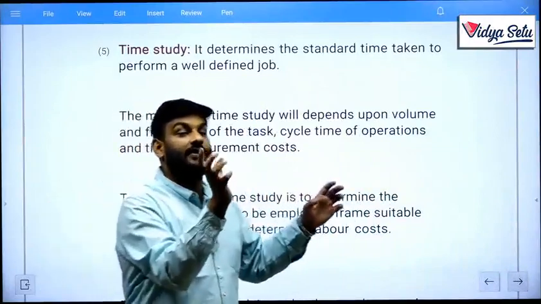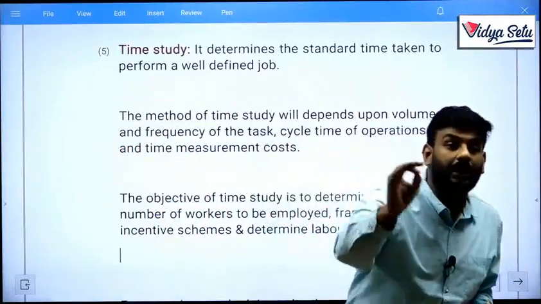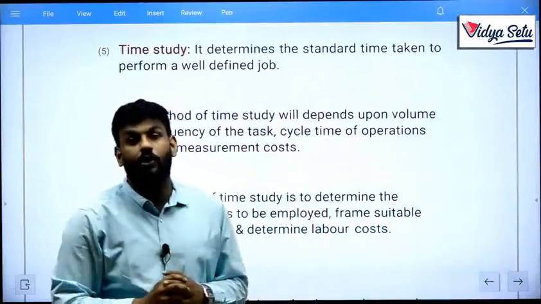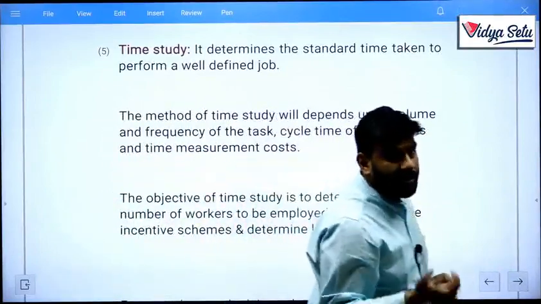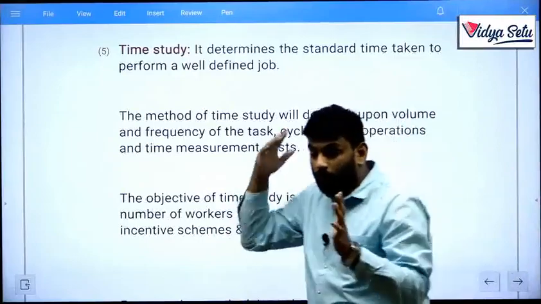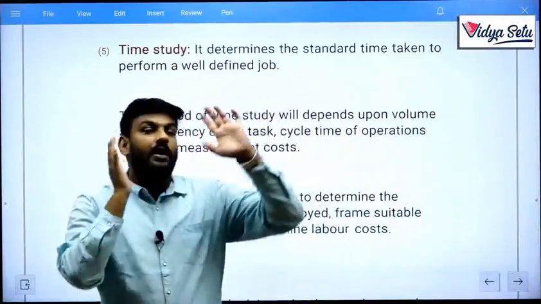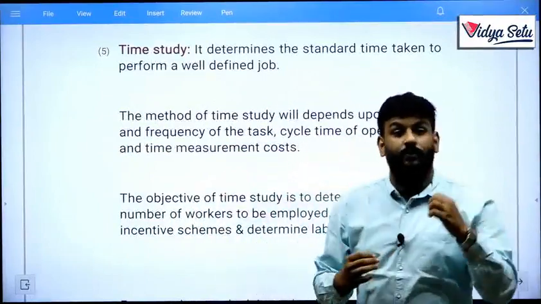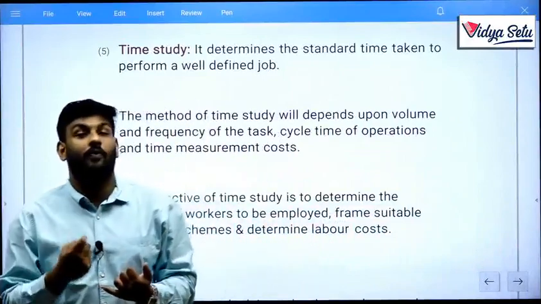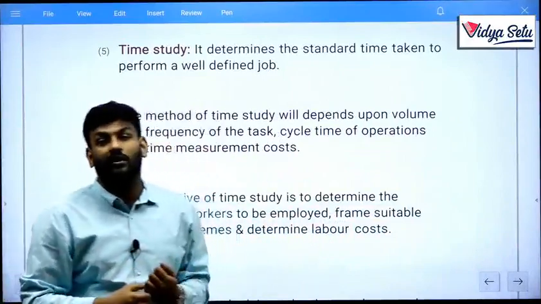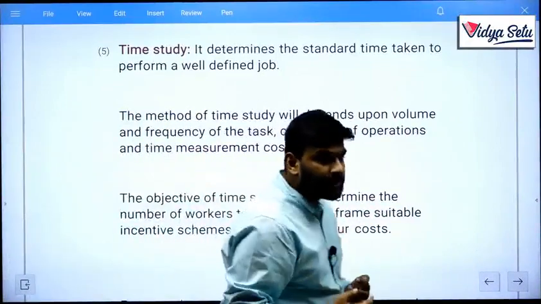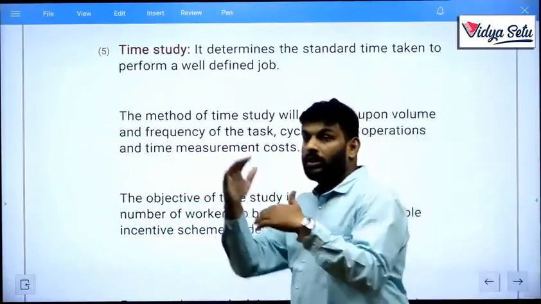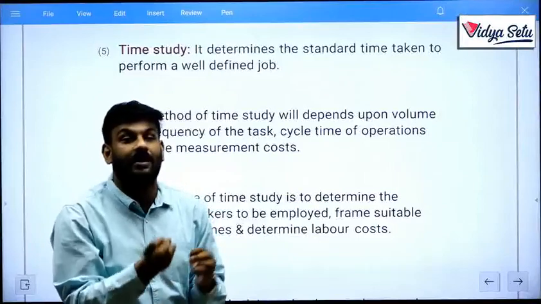But whenever someone achieves more, like in 7 hours he makes 30 or 32 products, then please appreciate them and give rewards to them. This is the basic concept of Taylor: you need to make your organization's workers focus on time as well as accuracy. If they can give you accuracy and maximum production in the given time, then please reward them and appreciate them in front of all. And those who don't give your products on time, then please don't give them the complete salary, or punish or penalize them.